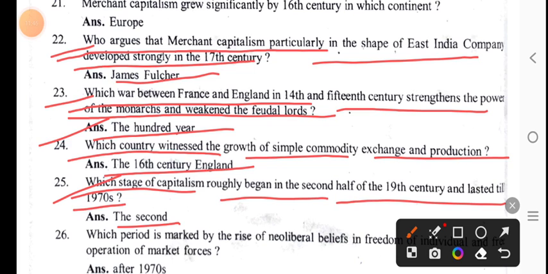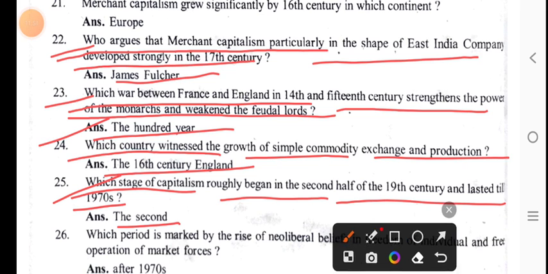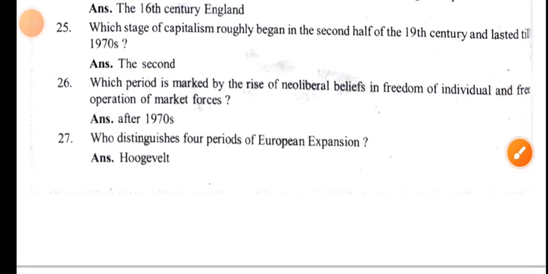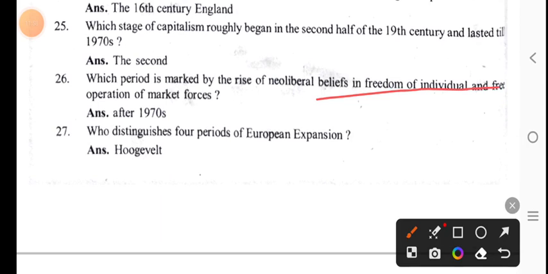Which period is marked by the rise of neoliberal beliefs in freedom of the individual and free operation of market forces? The period after the 1970s.